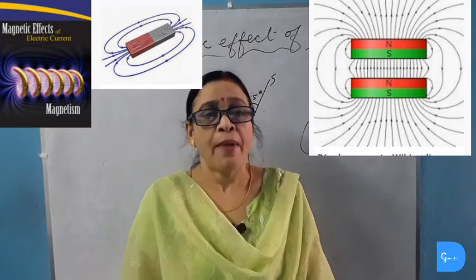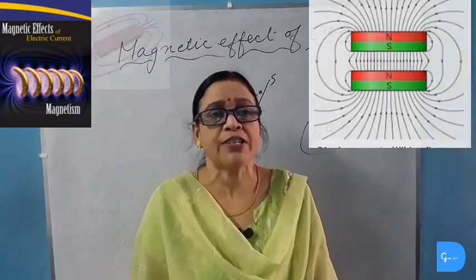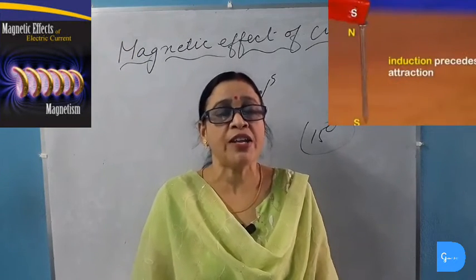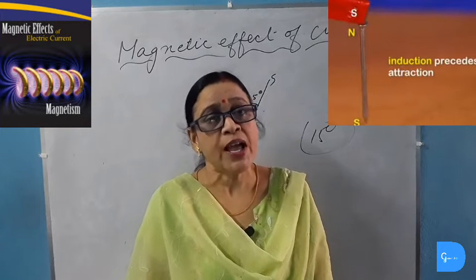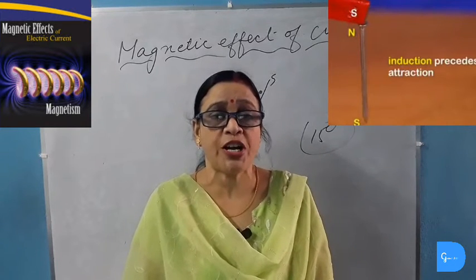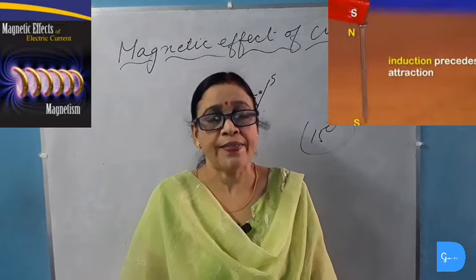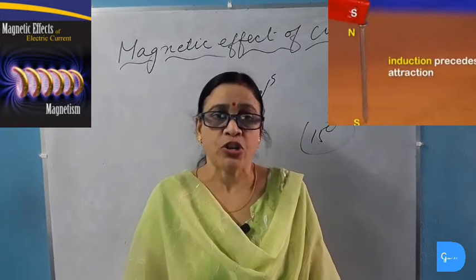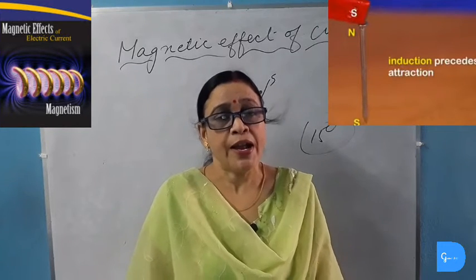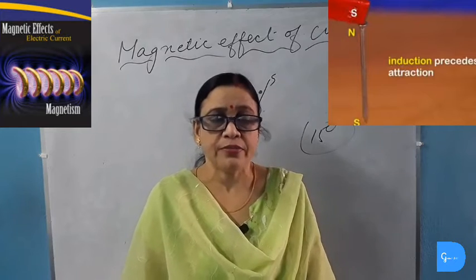Fourth point, magnet has a property of induction. It produces induction when it comes near the iron objects and thus induces opposite polarity in that iron objects and then attracts that iron objects. So in magnetism, induction precedes attraction.